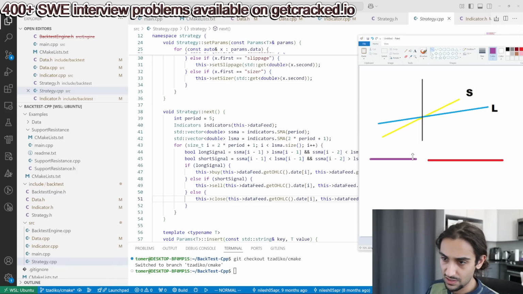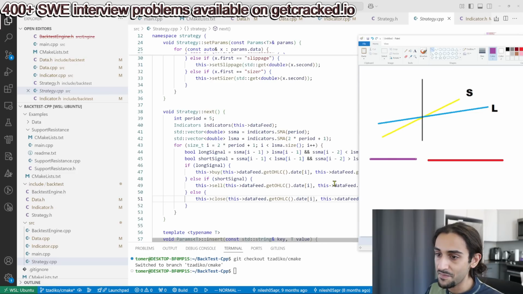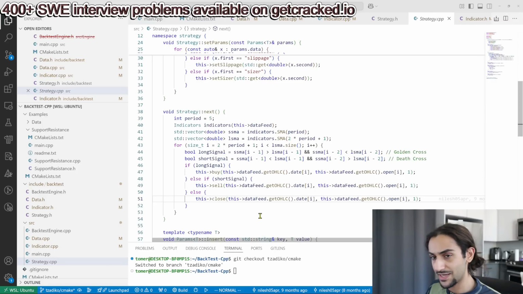And that's fine. But the next immediate action you take is you close. So the moment you transition from purple to red, you buy. But the second later, or the unit of time later, the I+1 later, you immediately close your position because you neither have a buy signal nor a sell signal. So if this was trading on a 1 second increment, you'd buy and then you'd sell a second later, which doesn't make any sense. Here, now let's take a look at the backtesting engine.